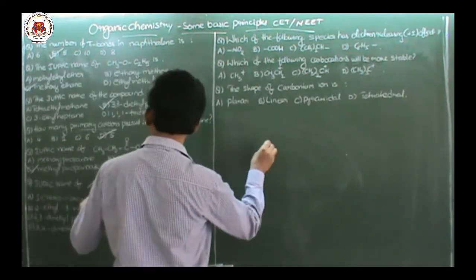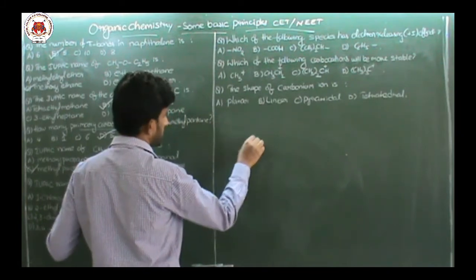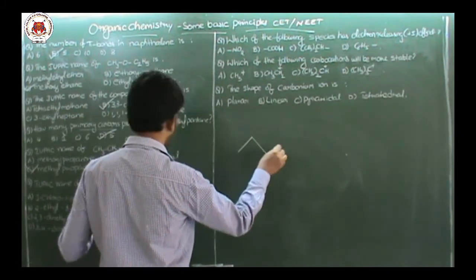This is the bond line formula given to us, and they want the IUPAC name of this one.